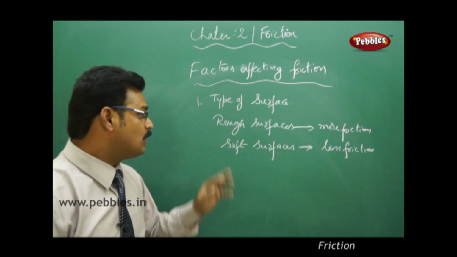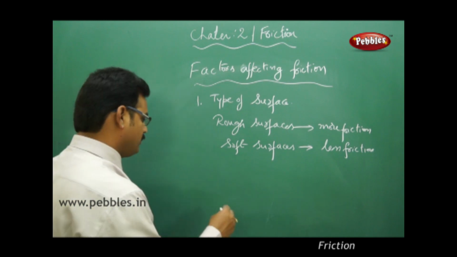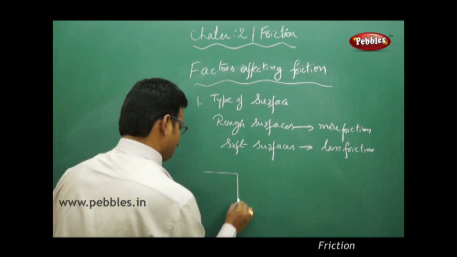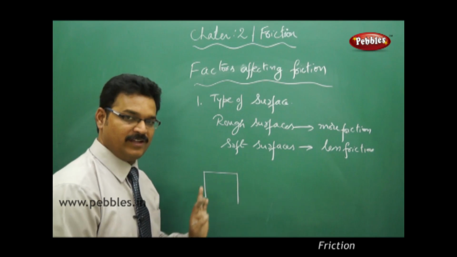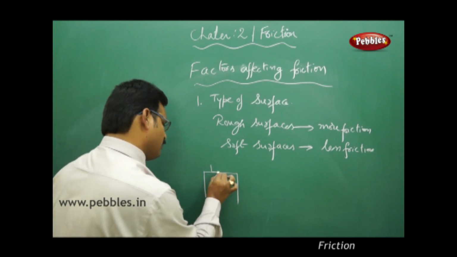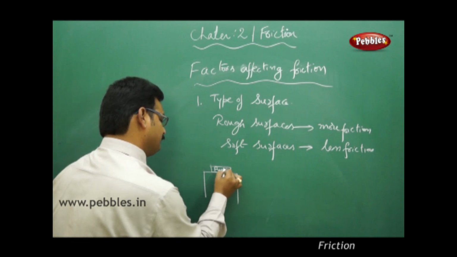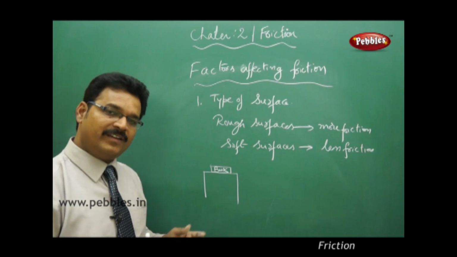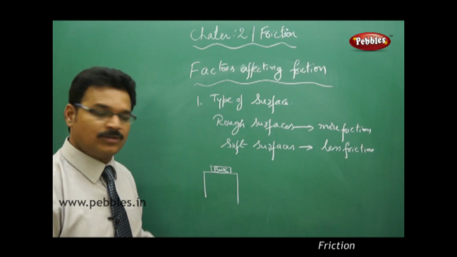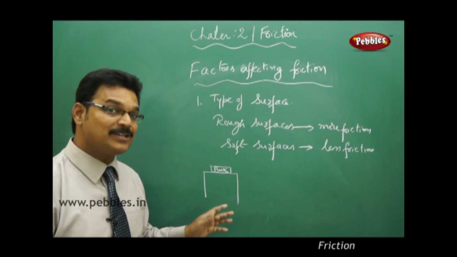Now the question is, why does the rough surface have more friction? Let me explain you. If you see a table surface, you feel that it is a very fine and smooth table, and you kept a book on the table. Now you feel that okay, book surface is smooth, the table surface is also smooth, but actually those are not smooth.